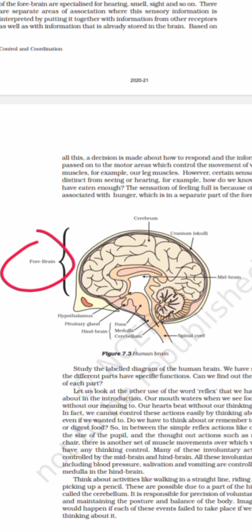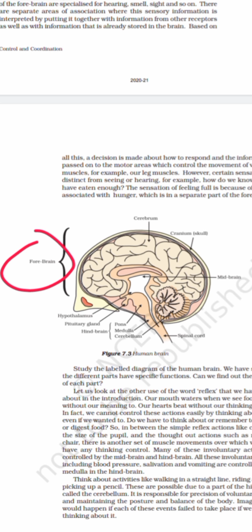And there are separate areas which are associated with sensory information, interpreted by putting it together with information from other receptors as well, and with the information that is already stored in the brain. Based on all this, the decision making is made.